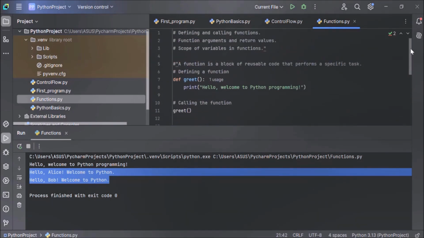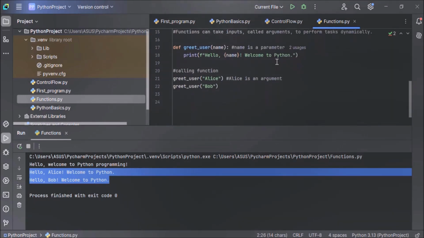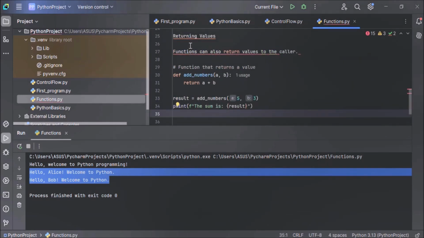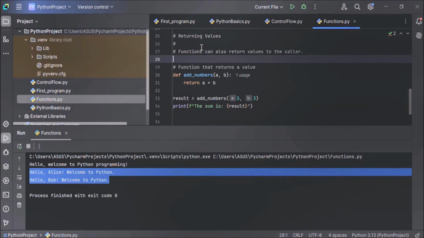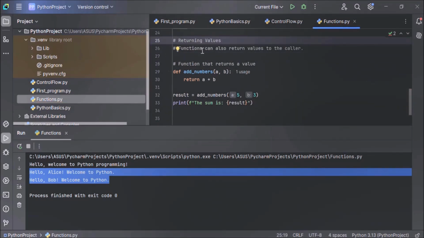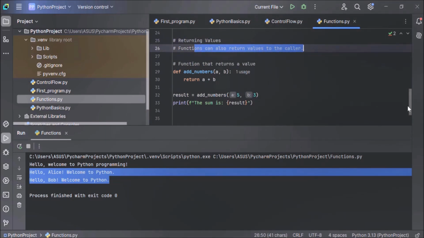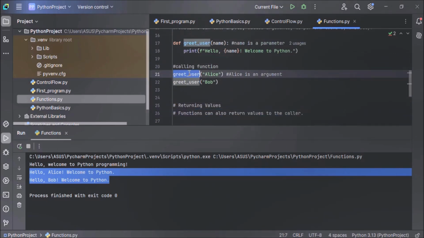Next topic, that is return values. Functions also return values. They take input as parameters and they also return values. Now let's understand how. Returning values. Functions can also return values to the caller. Who is the caller? Here, greet_user Alice. This is the caller. Whosoever is calling the function is the caller.